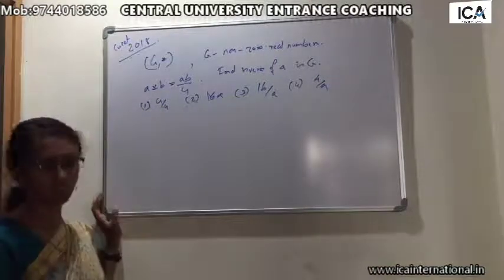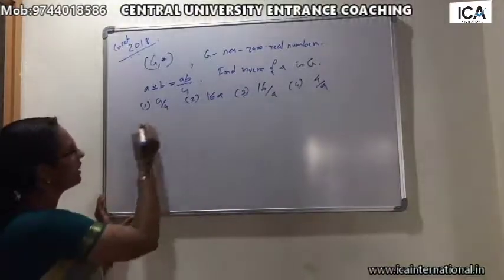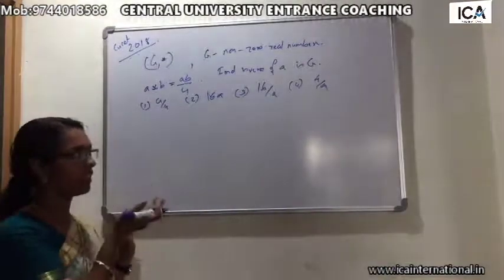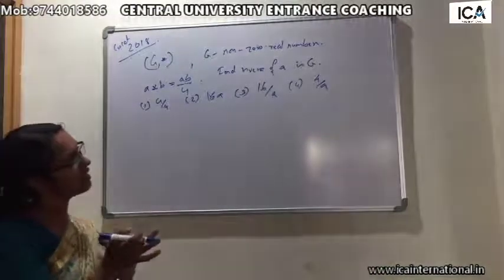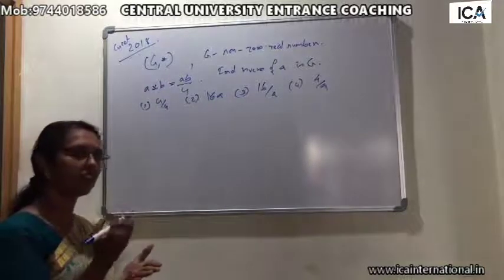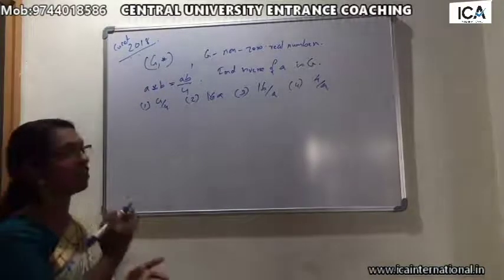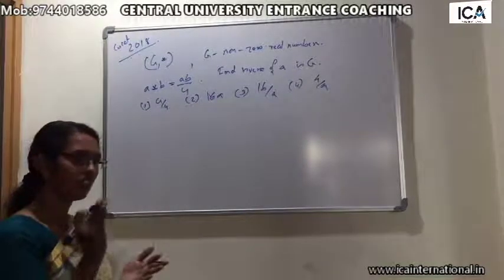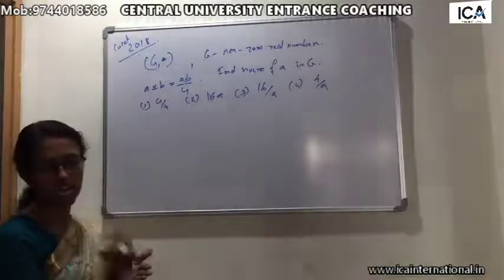So we have to find the inverse of a. For that, we have the properties of the group. We discussed that a group G is a semi-group together with inverse, a monoid with inverse. A monoid is a semi-group with identity.